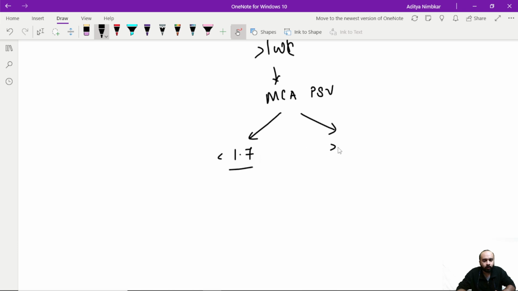It can be either below 1.7 or more than 1.7. If it is more than 1.7, I need to repeat the intrauterine transfusion till 34 weeks, and then deliver it. If it is less than 1.7, मतलब उतना भी खराब नहीं हुआ अब तक, the RBCs are still not broken down, then after again 1 week, I'll be calling her back for MCA PSV.